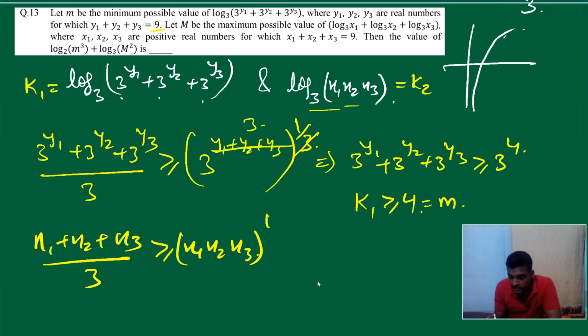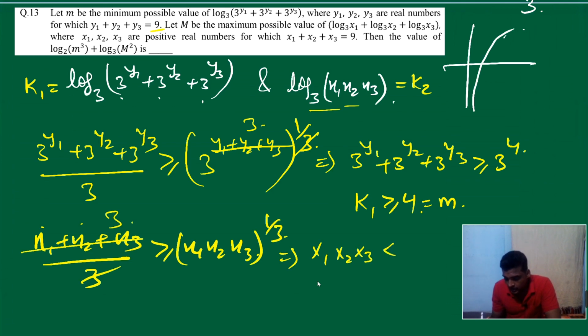What is x1 plus x2 plus x3? It's again 9, so 9 upon 3 is 3. Cube both sides, so 3 cube. So it means x1 x2 x3 is less than or equal to 3 cube. If you take log base 3 on both sides, it will give you k2 less than or equal to 3, which is capital M. No problem. So small m equals 4, capital M equals 3.